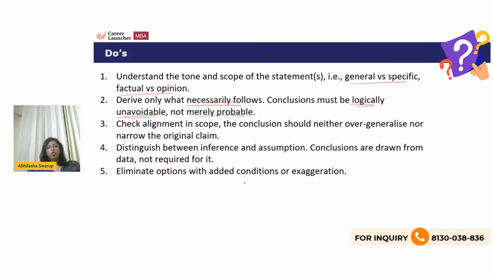Now see, so if this is your statement, the assumption will always come before it, right? But the conclusion will always come after it. So temporally, logically, the conclusion comes after. Check alignment and scope. The conclusion should neither overgeneralize nor narrow the original claim. The inference and assumption, please understand, inference is something that you draw from the data. Assumption is required for the data. Any options that have added conditions or exaggeration, of course, eliminate.